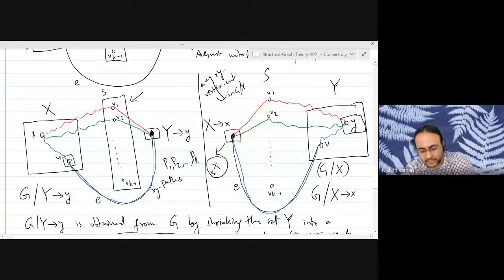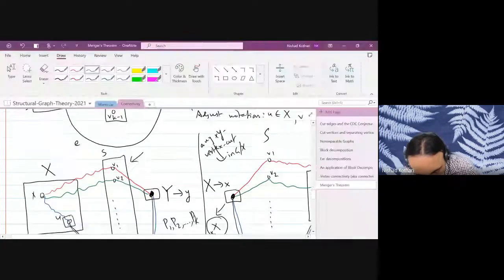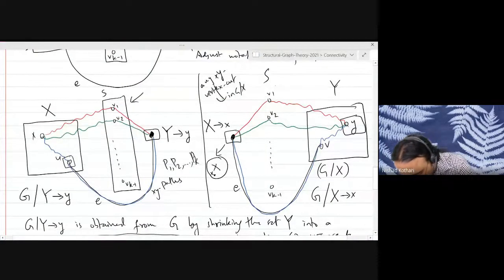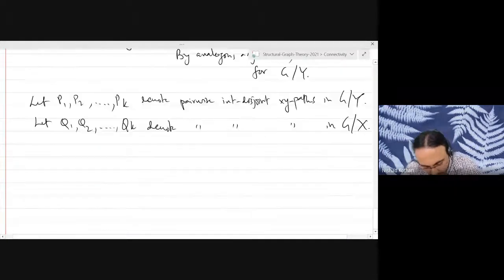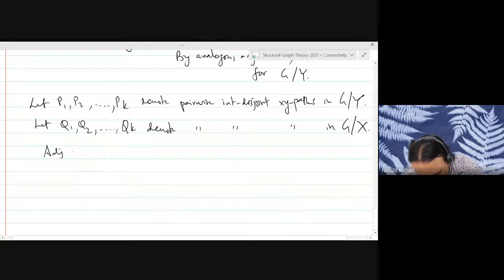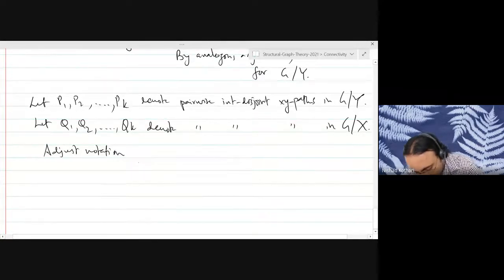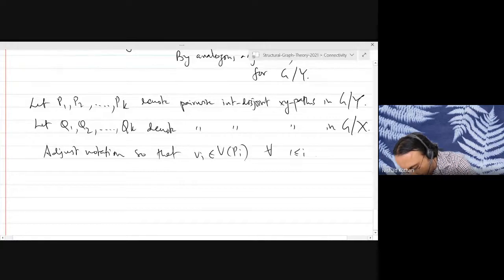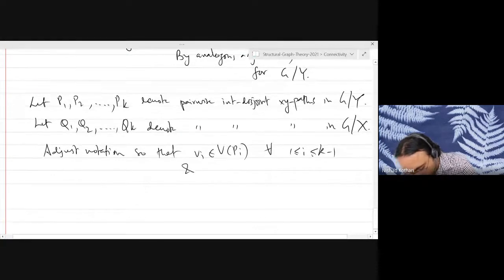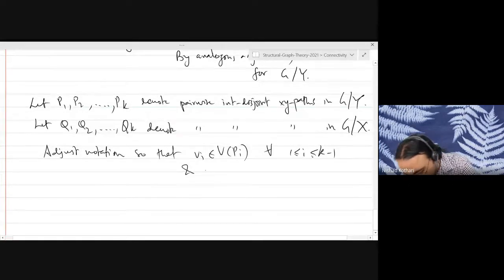And now what I will do is, I will combine these paths. I will combine the red path with the red path, the green with the green, so on up to the blue path, the last path. Okay? So let me draw this again. Okay, so I'll just write down what we are doing. Adjust notation so that Vi belongs to Pi for all i between 1 and k minus 1, and the vertex, what is the vertex? It is U. U belongs to the last path.